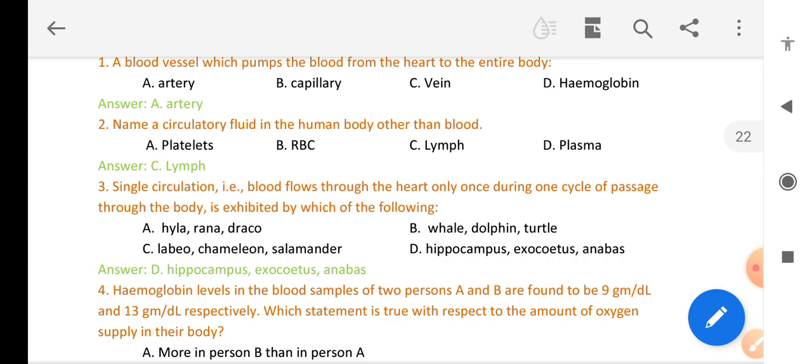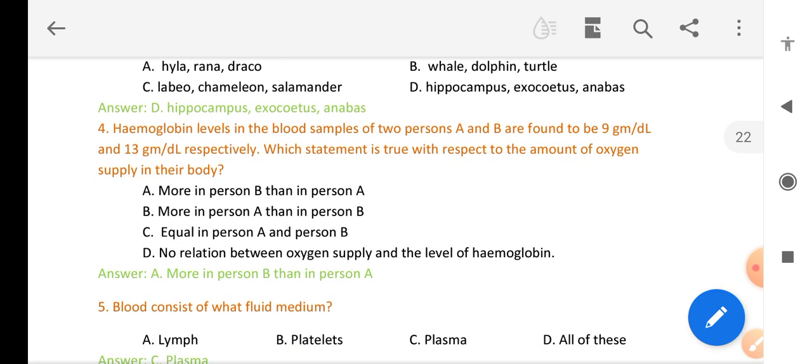Single circulation. Blood flows through the heart only once during one cycle of passage through the body. Exhibited by which of the following? Hippocampus, exocoetus and anabas.